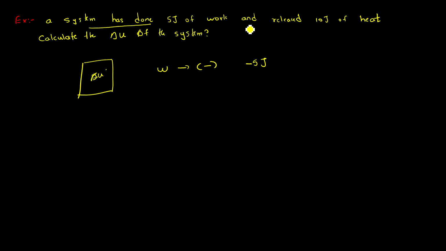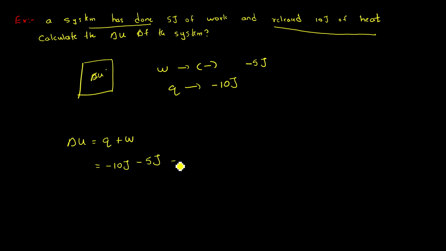And look at the heat. It has released 10 joules of heat, so our Q should be negative 10 joules. It has been released from the system. So now we can use our delta U equals Q plus W. Q is negative 10 joules and W is negative 5. Our total is negative 15 joules.